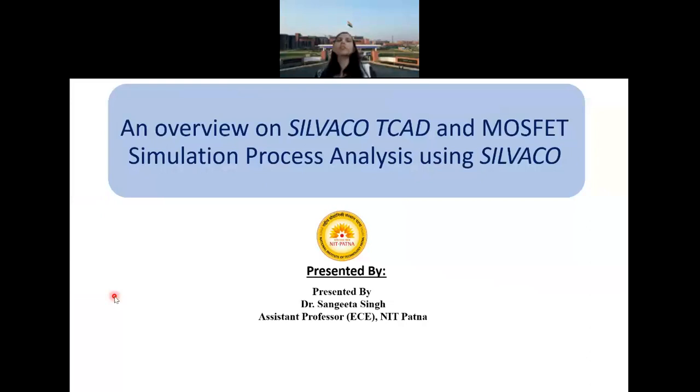Is it atomistic or is it a bulk simulation? Silvaco TCAD is a bulk simulation. So don't get confused. Yesterday's hands-on was atomistic simulation. It can see atoms, it can see electrons in an atom. Its abstraction level is still a single electron. The density functional theory's abstraction level is still a single electron.